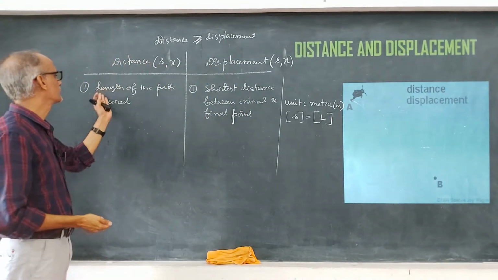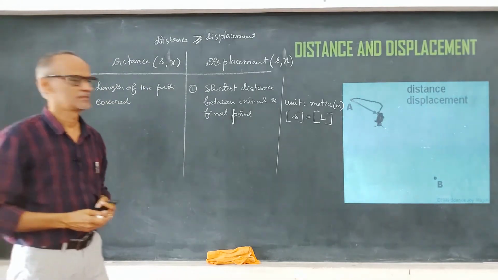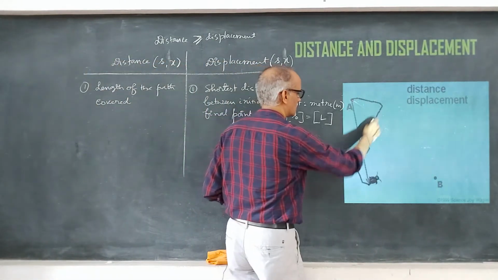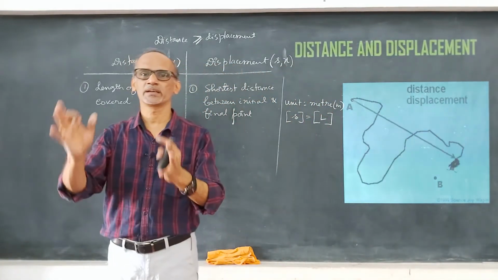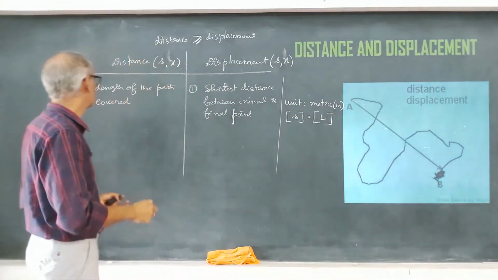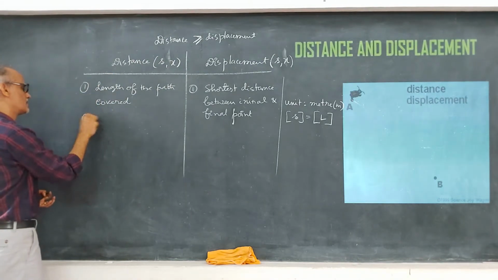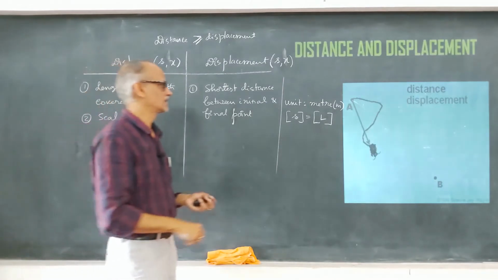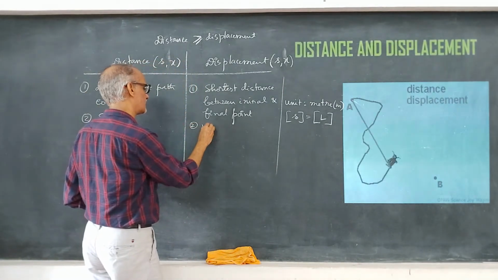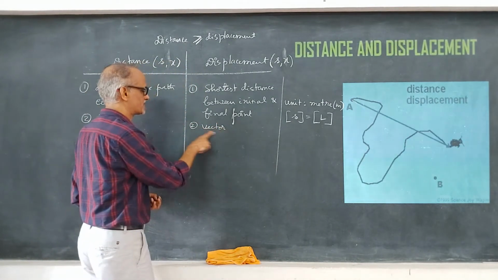And distance is nothing but the length of the path covered, like this. This is the length. And you can see in this case, there is a continuous change in the direction, right? So distance is a scalar quantity, whereas displacement is a vector quantity. Why is it a vector?